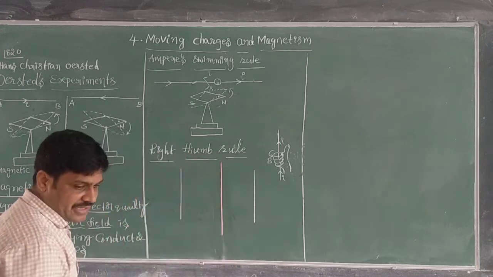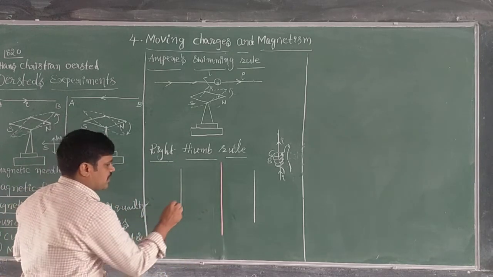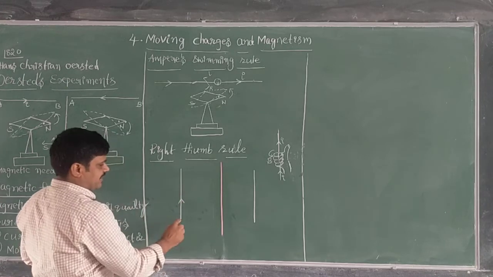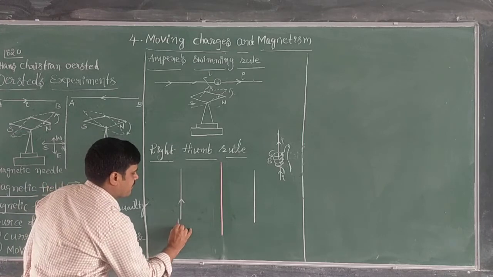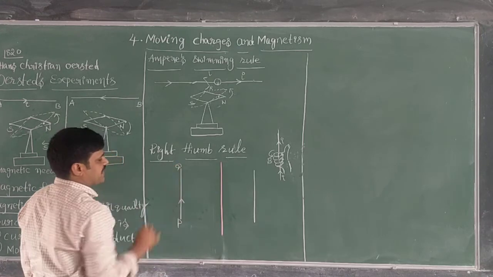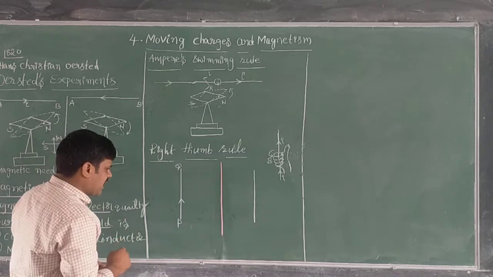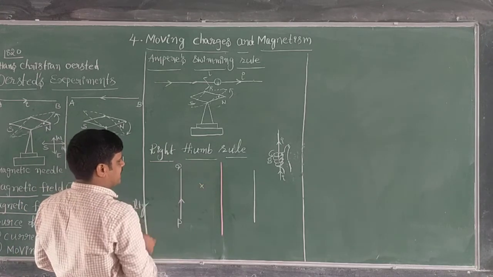Now I would like to take one example here. In this example, current is flowing in the wire from P to Q, that means from bottom to top of the wire. Now there are two regions I am taking. This is the X region and this one.